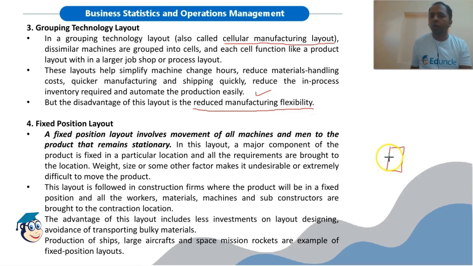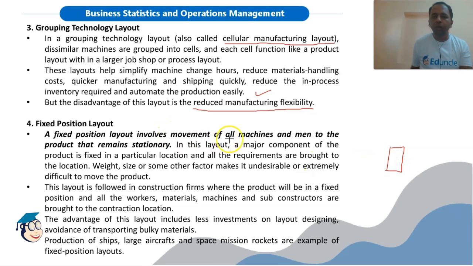So for example, in case of manufacturing of ships, a ship is a huge structure. To move various parts is very difficult. So the site or location where we are manufacturing the ship will be static, and we will bring all the materials, men, machinery, equipment to that particular fixed site, and will manufacture the entire structure at that location.